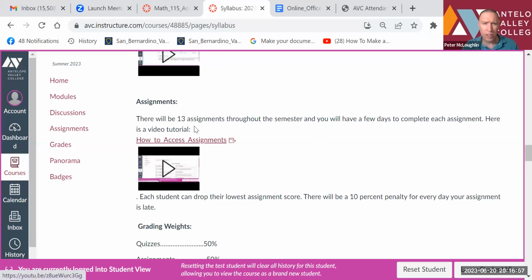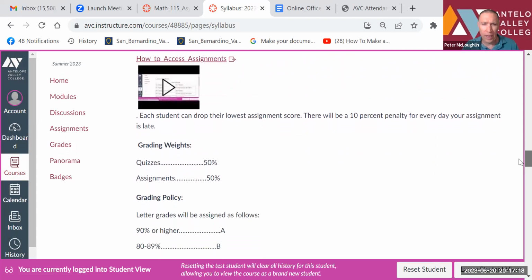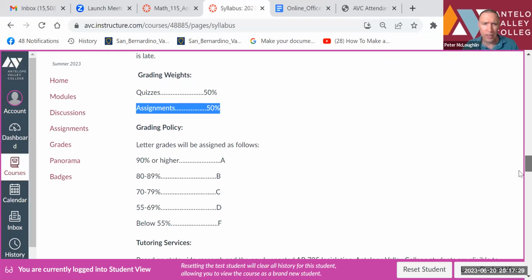And there'll also be 13 assignments. The assignments are like little homework projects, and you can drop your lowest assignment score also. You'll have a few days to work on each assignment. The breakdown of your grade will be 50% quizzes, and the other 50% will come from the assignments. The letter grade is standard.